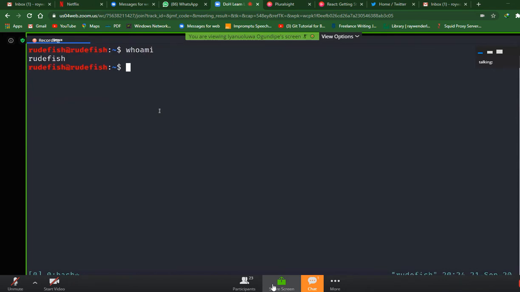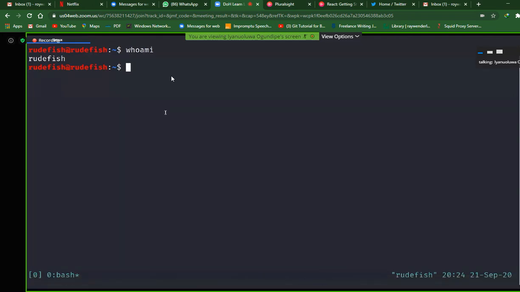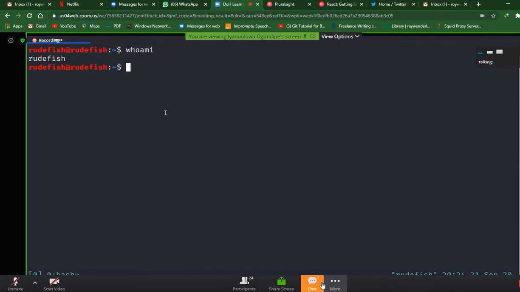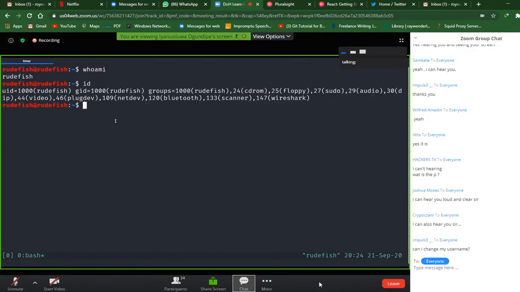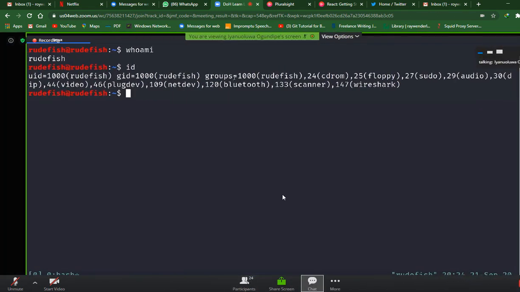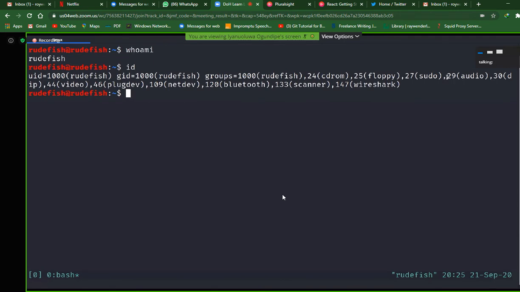So moving on, we know we are logged in with the user with username rootfish. Now another thing is you want to check the permissions you have. Another command you can use is the ID command. It is short for identity. It shows you the UID, your user ID, the GID, which is your group ID, and the groups you belong to. It basically shows you more detailed information about the user you are logged in as.